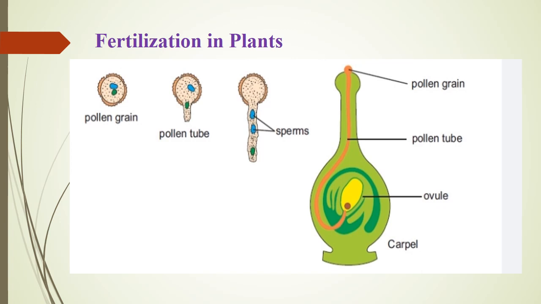The tube grows downward through the style and enters the ovary. The pollen tube finally enters an ovule and releases its sperms in it. One of the sperms combines with the egg to form a zygote. The other sperm combines with another cell to make the store of food. So this is the process of fertilization in plants.